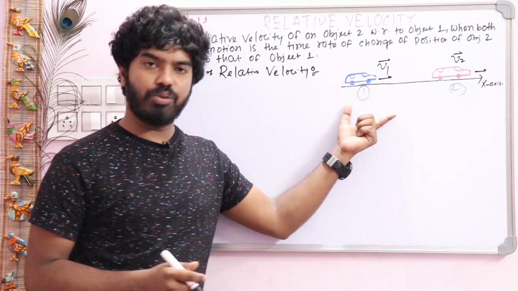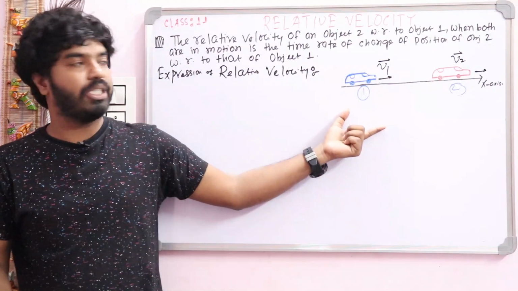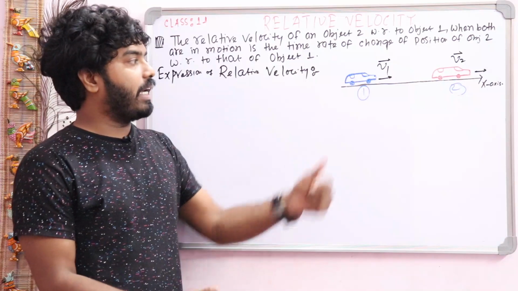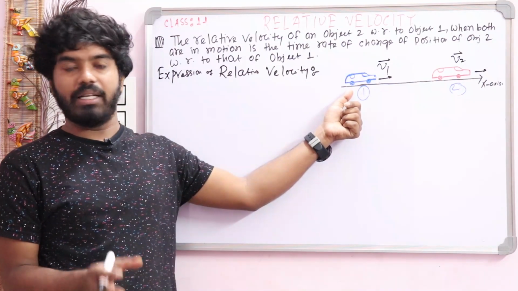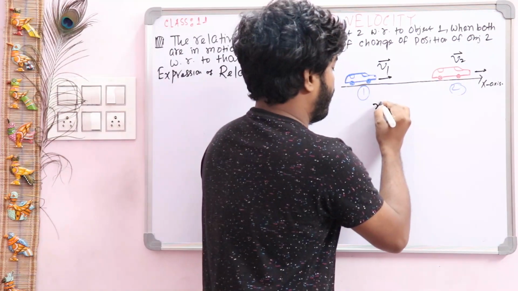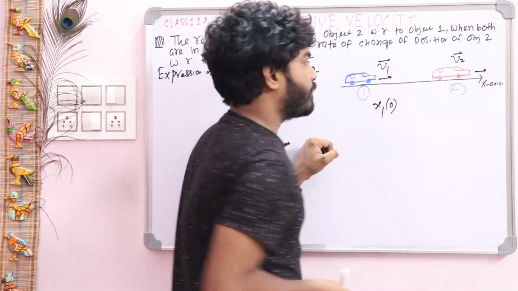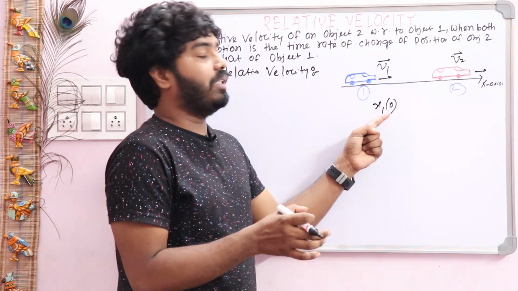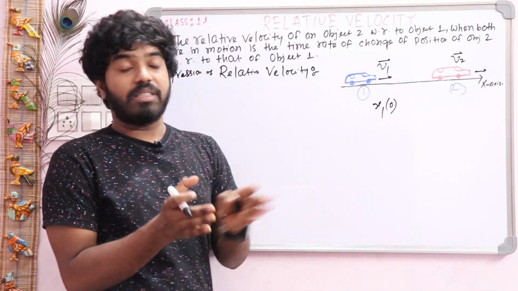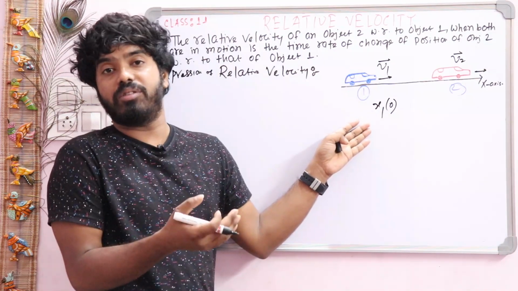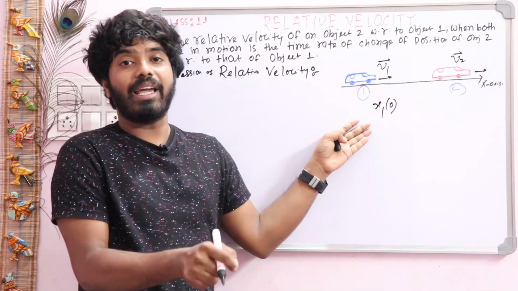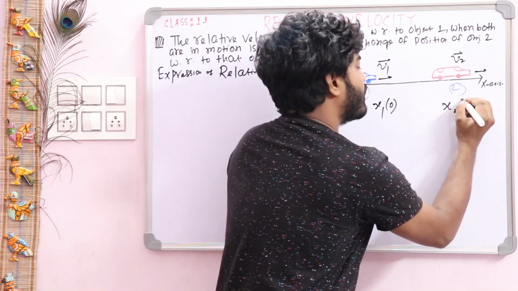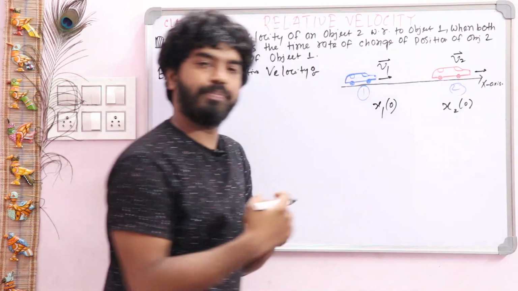Suppose these are object 1 and object 2 moving in the same direction with velocities v1 and v2, and suppose the initial position of object 1 is named x10. The initial position of object 1 is named x(0), that means this is the initial position at time t equal to 0. Position depends upon time.